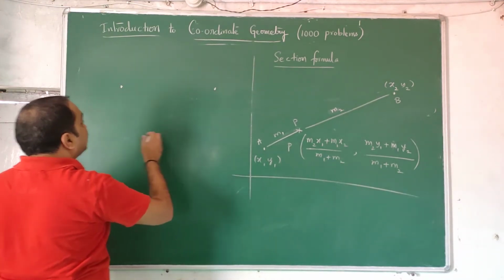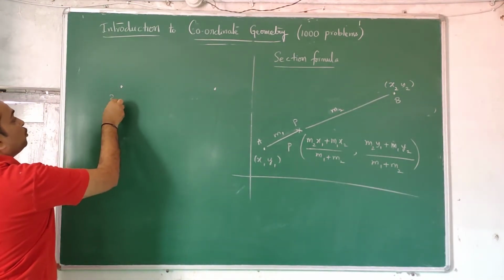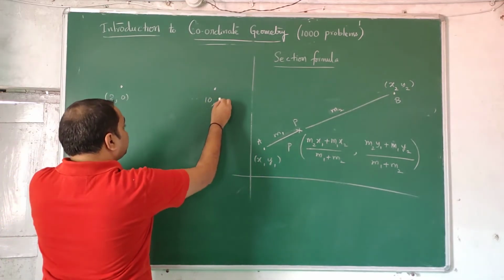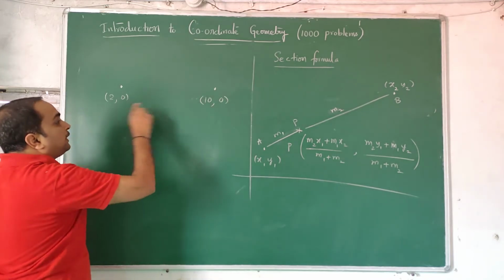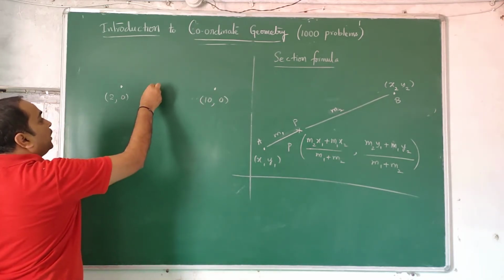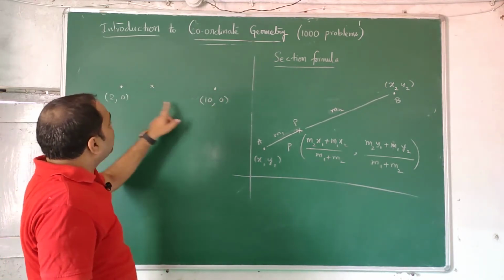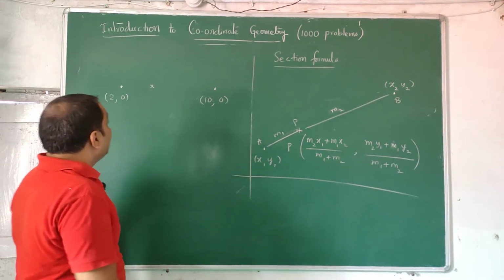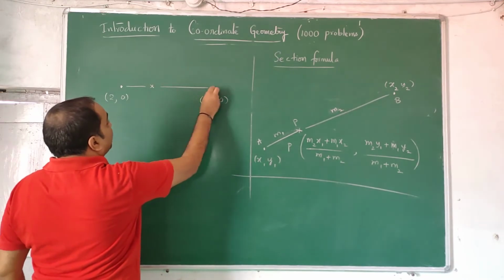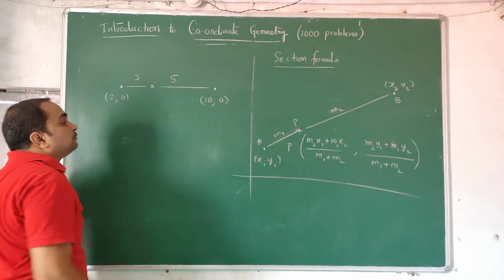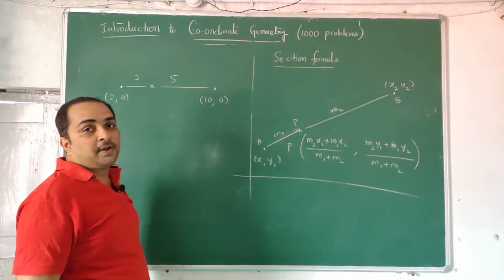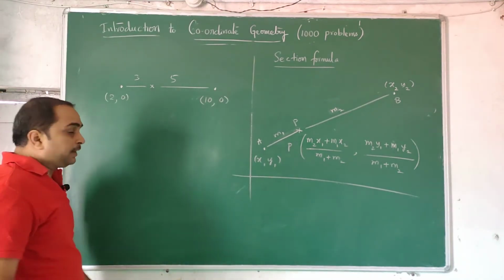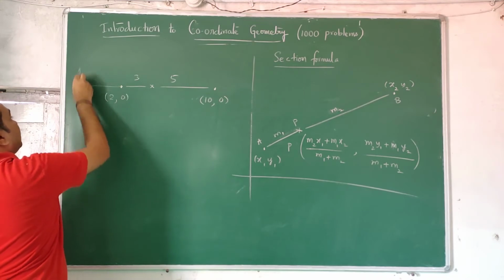Wantedly I am taking them on the x-axis, say 2, 0 and 10, 0. The y-axis I didn't make it travel. I want a point. So this is 2 and 10. Difference is 8. I want a point which cuts in 3:5 ratio. This is the origin, somewhere 0, 0.